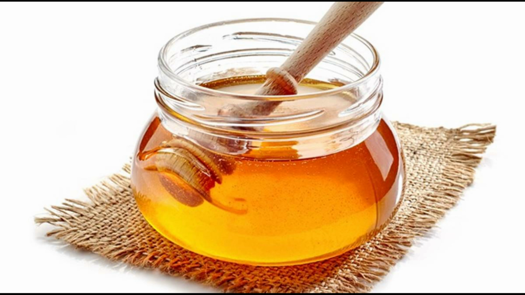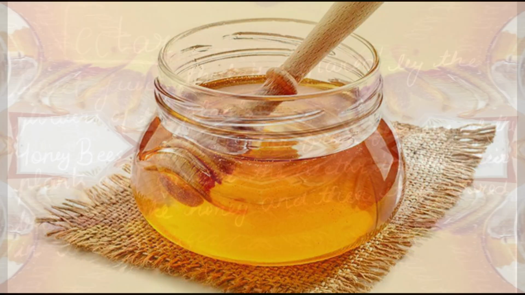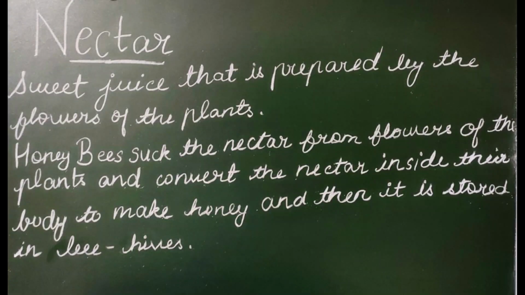The rearing of honeybees on a large scale is called apiculture. Nectar. Do you know how nectar is produced? It is a sweet juice that is prepared by the flowers of the plants. Honeybees suck the nectar from flowers of the plants and convert the nectar inside their body to make honey, and then it is stored in the beehives. This is how the honey is prepared.